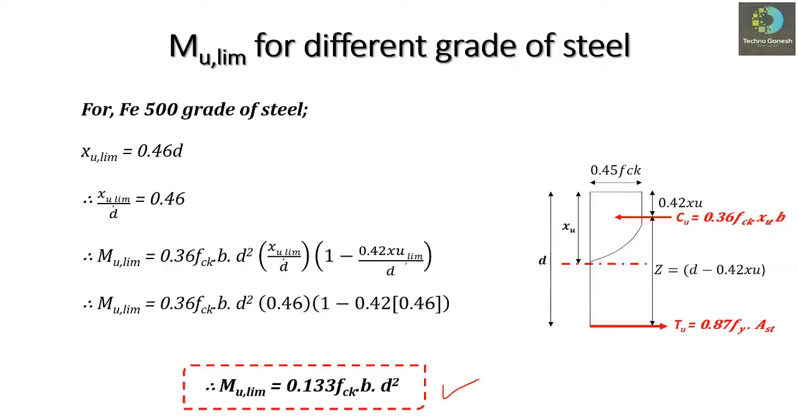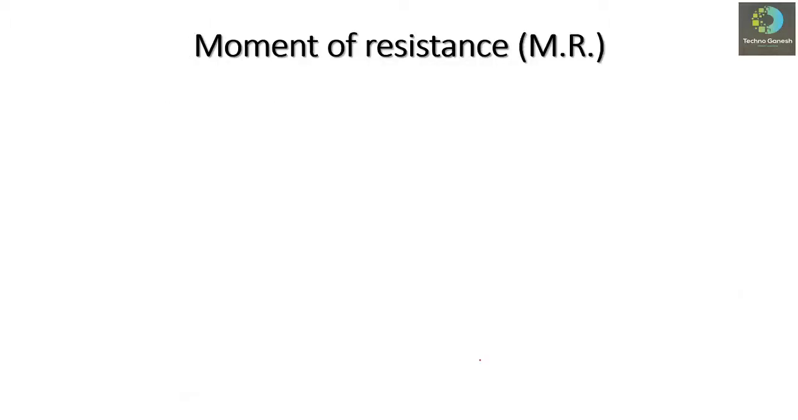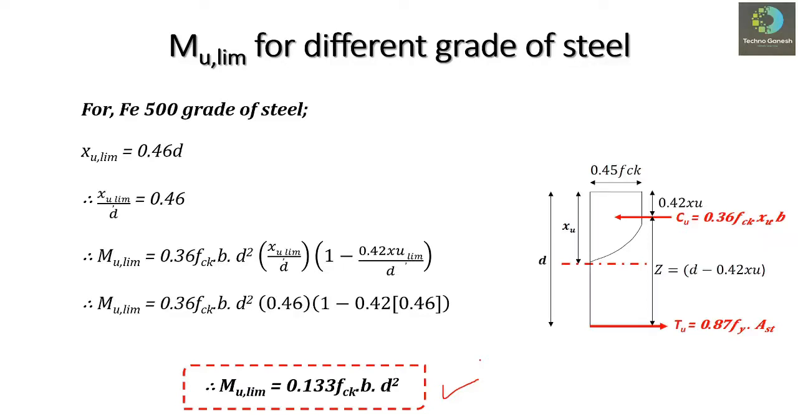Okay, so note down this equation also in your notebook, so that you'll get all these three values at one place for further referencing. So these are the values of limiting moments for a balanced section.